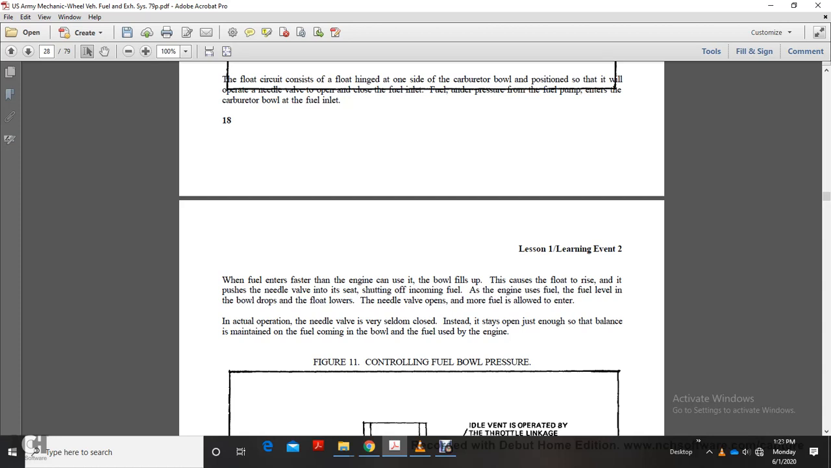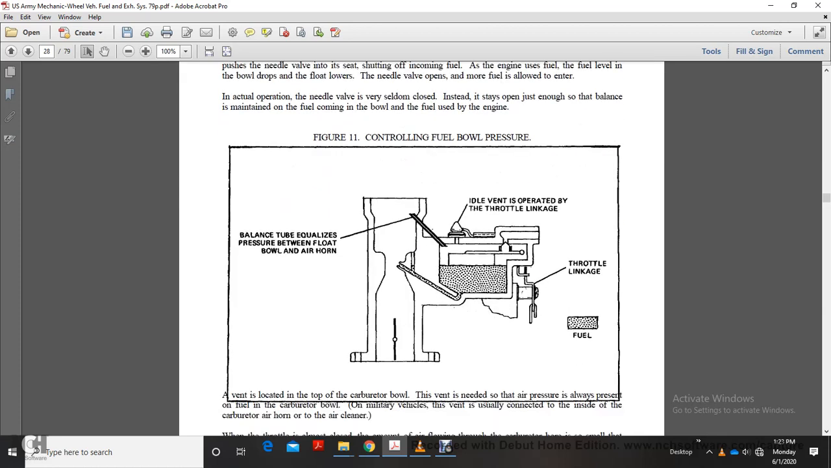In actual operation, the needle valve is very seldom fully closed. Instead, it stays open just enough to maintain the balance of fuel coming into the bowl as fuel is used in the engine. Figure 11 shows the controlling of fuel bowl pressure: balance tube equalization pressure, float, air horn, idle vent, and operated throttle linkage.